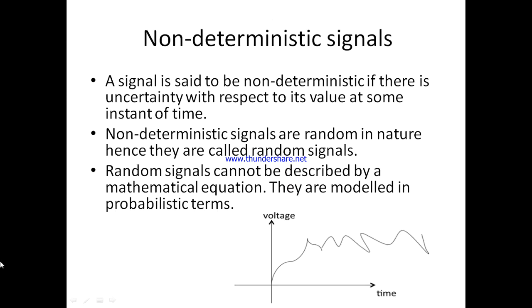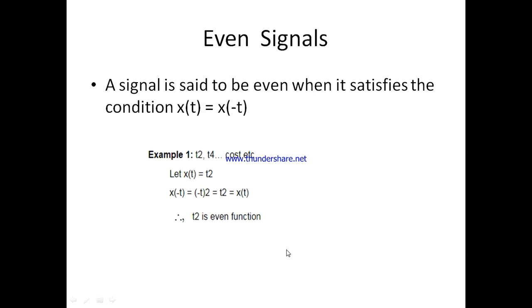And a non-deterministic signal means there is some uncertainty in the amplitude of the signal with respect to time. So we call this a non-deterministic signal. Non-deterministic signals are random in nature, so we cannot describe them by mathematical equations. They are modeled in probabilistic terms.